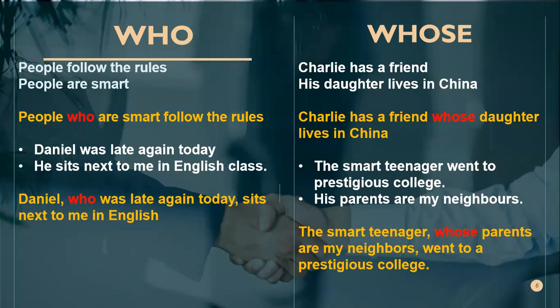This clause is a dependent clause. Dia nggak bisa berdiri sendiri. It has a subject and verb, but it cannot stand alone.